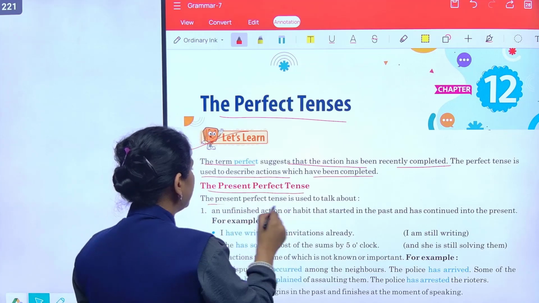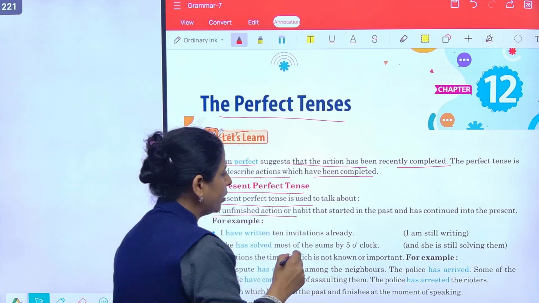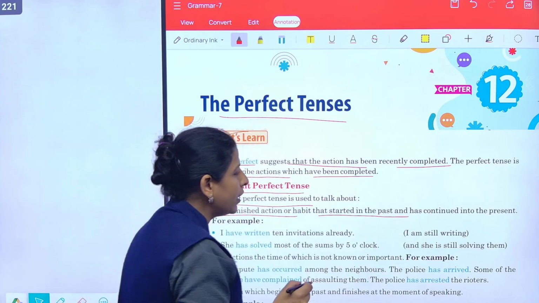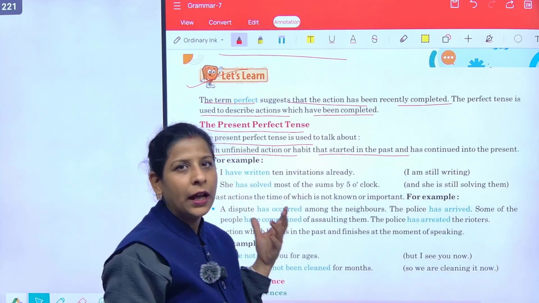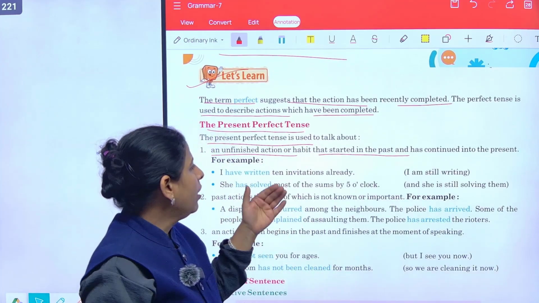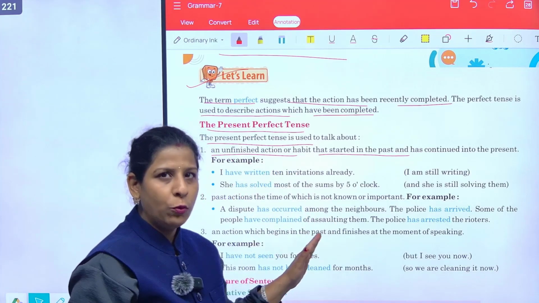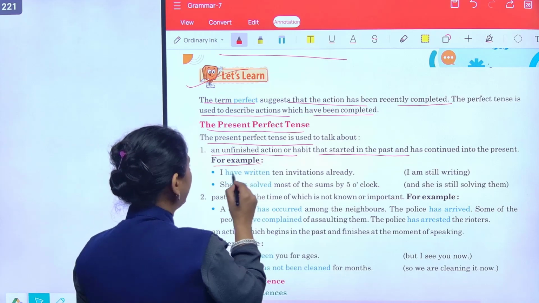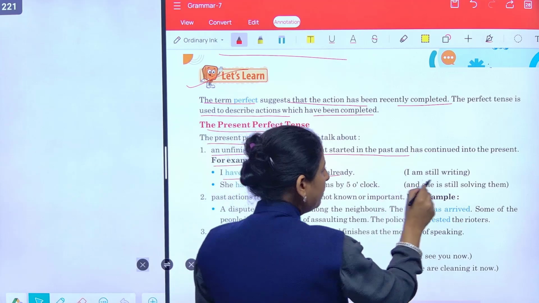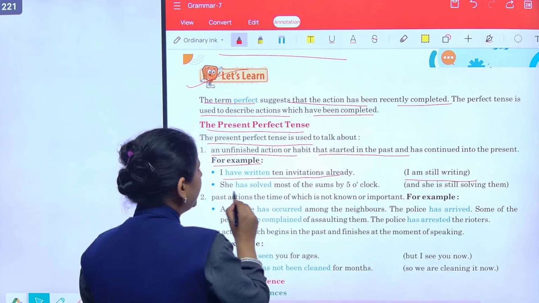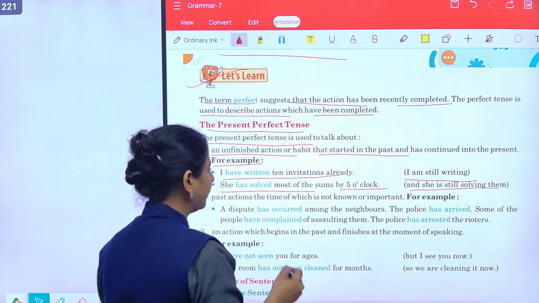Present perfect tense. Present perfect tense को हम use करते हैं to talk about an unfinished action or habit that started in the past and has continued into the present. कि कोई ऐसी habit, आदत, कोई ऐसा काम जो शुरू तो past में हुआ था लेकिन वो present तक continue हुआ है. Like for example, I have written 10 invitations already. I am still writing. She has solved most of the sums by 5 o'clock and she is still solving them.